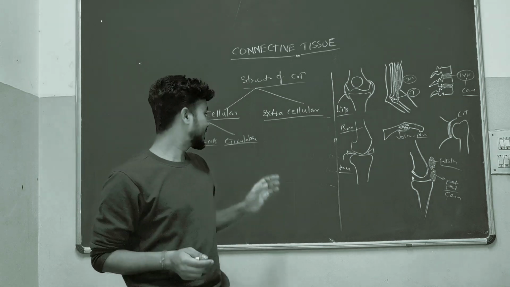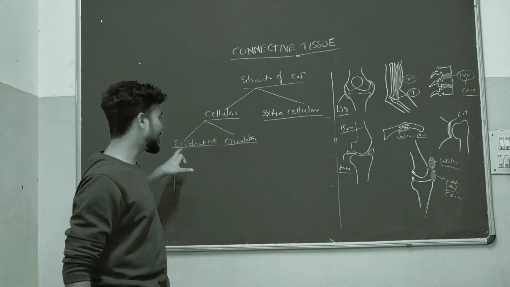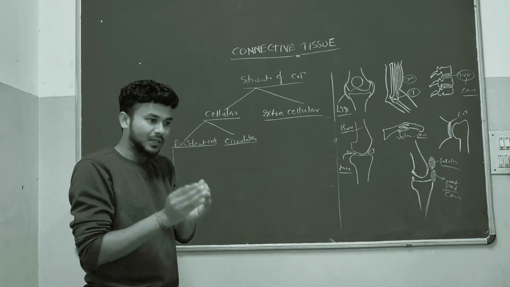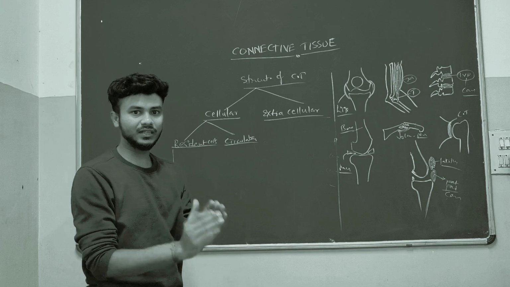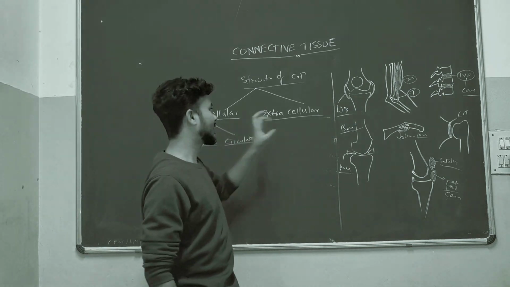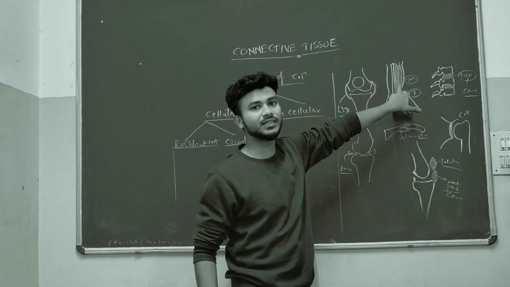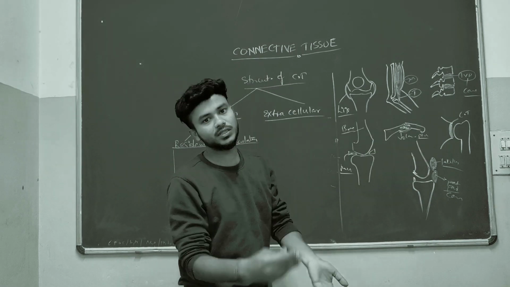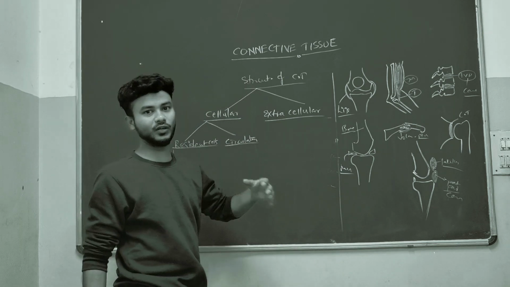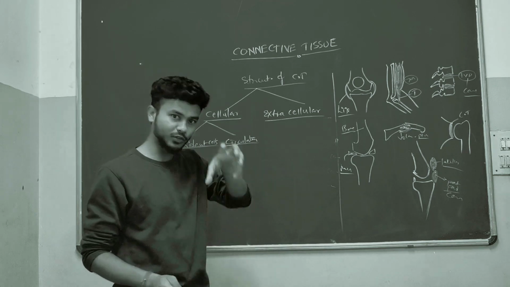So in the resident cells, what will we see? Resident means, if these are cellular components, that means cells will be there. Resident cells are cells particularly related to one structure. Suppose if I take bone, some cells will be specially present in the bone, some in the muscle, some in the meniscus. Like a residential college or residential school, which tells you it is only boys or only girls, it's only particular.